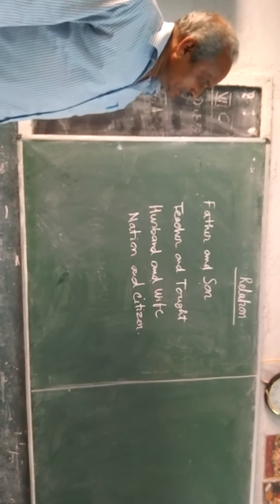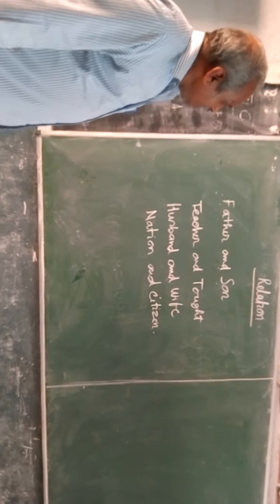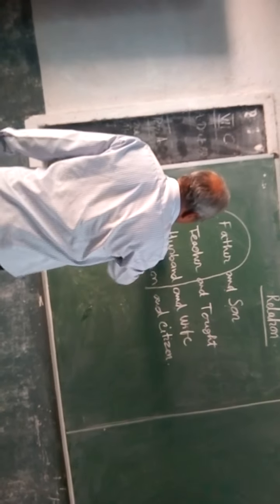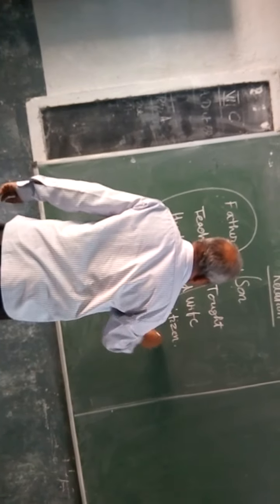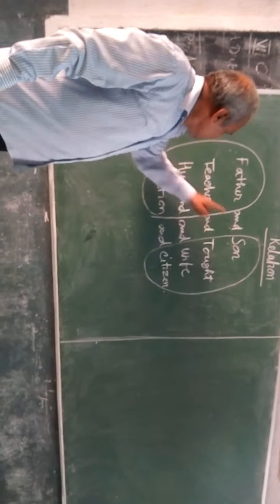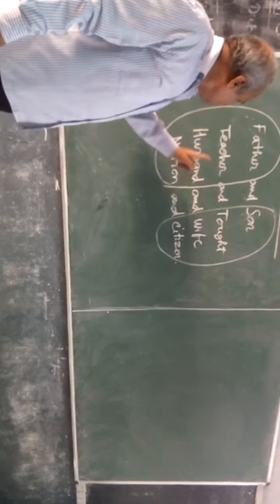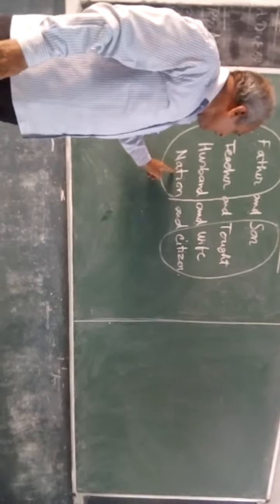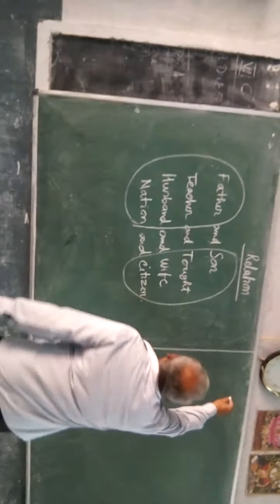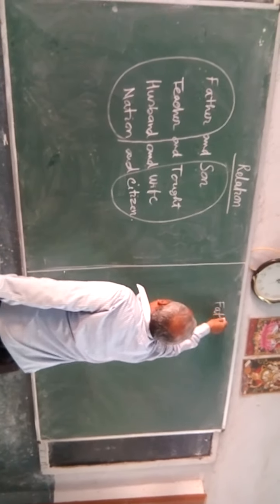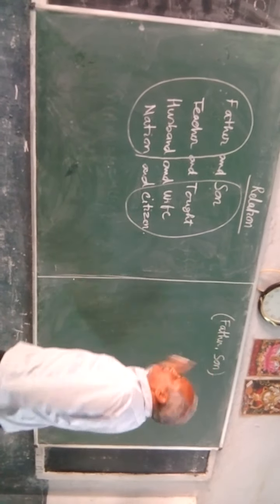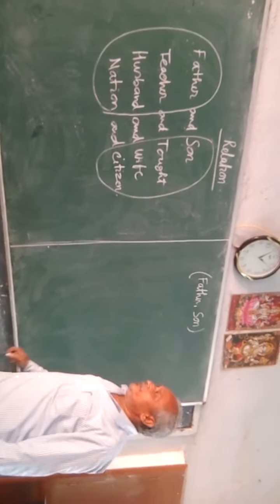One thing you might have seen here is that it is a set and this is another set. Father, son, teacher, taught, husband, wife, nation, citizen. If you write it in the form of ordered pairs, father and son are related to each other.